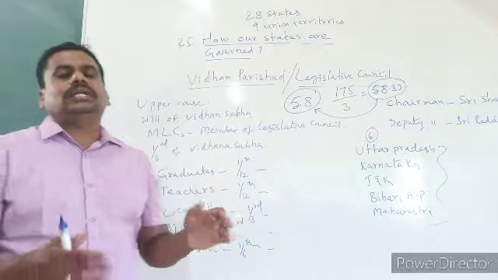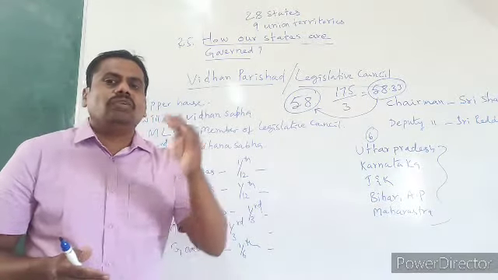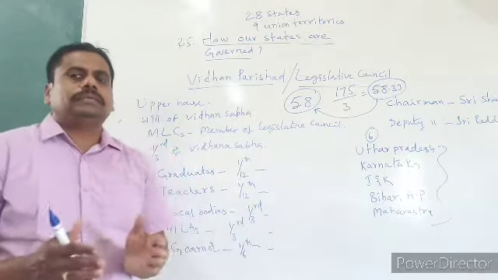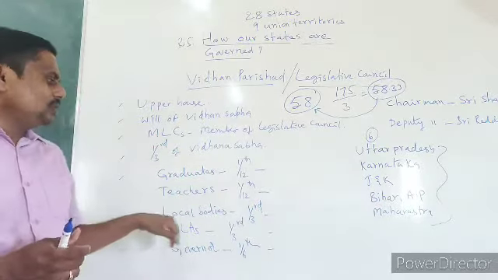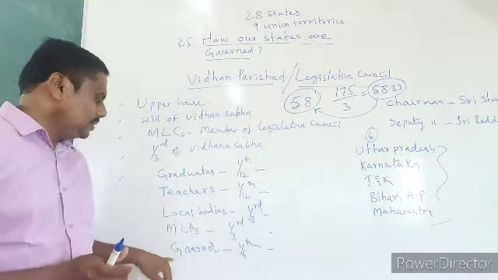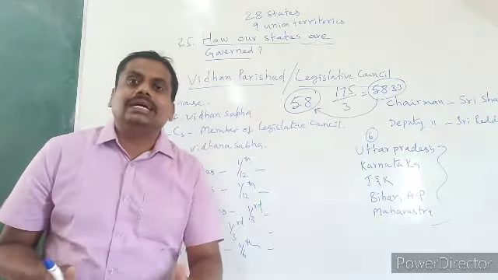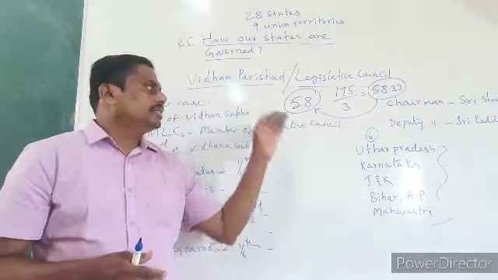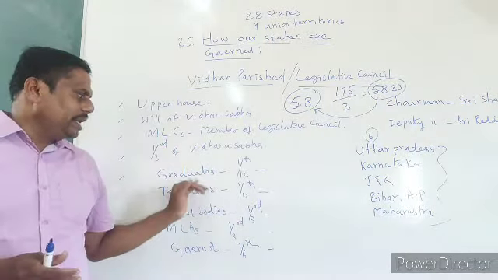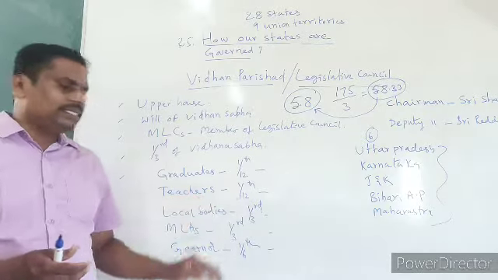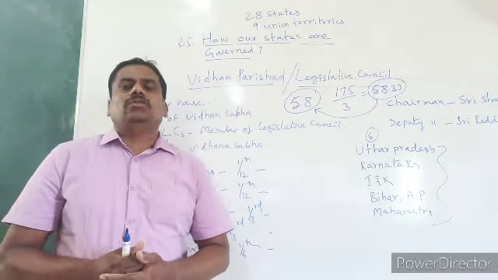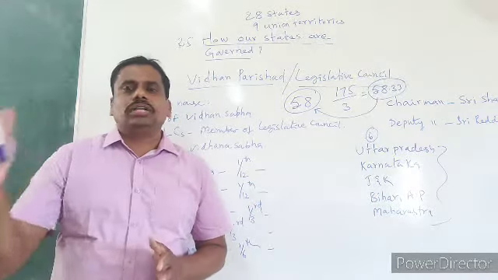Teachers in the state also elect 1/12 of the total strength of 58, approximately 5 or 6. Next, local bodies elect 1/3, MLAs in the Legislative Assembly elect 1/3, and the governor appoints 1/6 of the total strength. So 1/12 by graduates, 1/12 by teachers, 1/3 by local bodies, 1/3 by MLAs, and 1/6 by the governor.